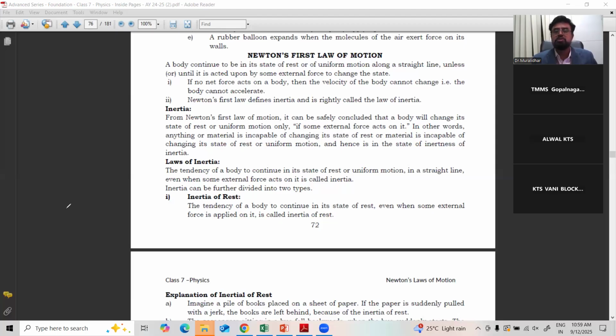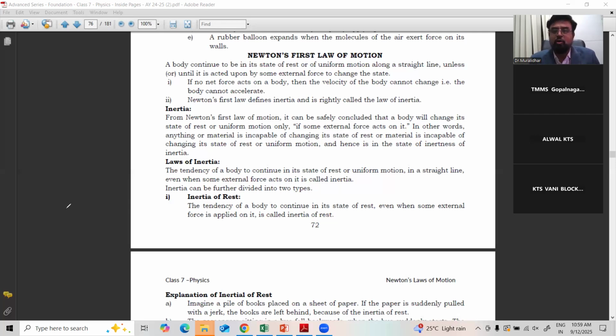Right? Similarly, when the bus is taking a sudden turn, we cannot sit straight like this. We have to bend in the direction where the bus is turning. Why? Because our body is not supporting changing its direction by itself. Got it? Understand or not?